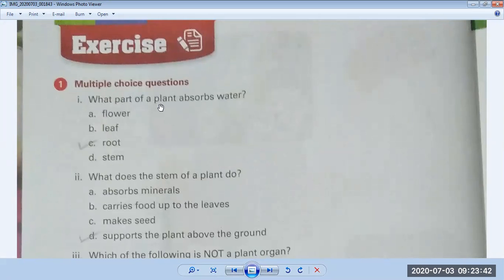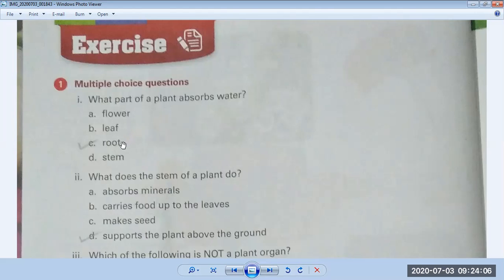What part of a plant absorbs water? We all know, we have studied root. The first organ of the plant is the root, because it is under the soil, so it absorbs more and more water. It gets the water, then it sends that water to the stem, and then the stem takes it to the leaf and then the flower. Okay, so this is the process.